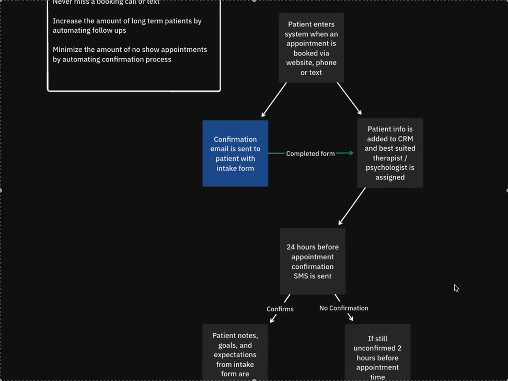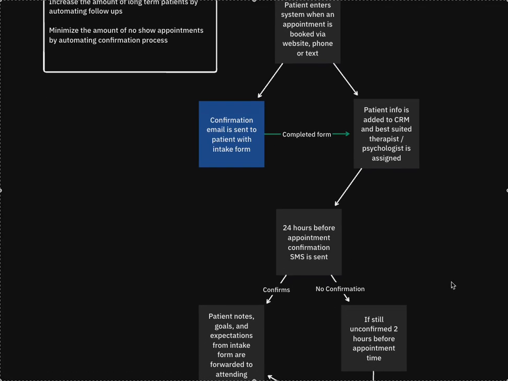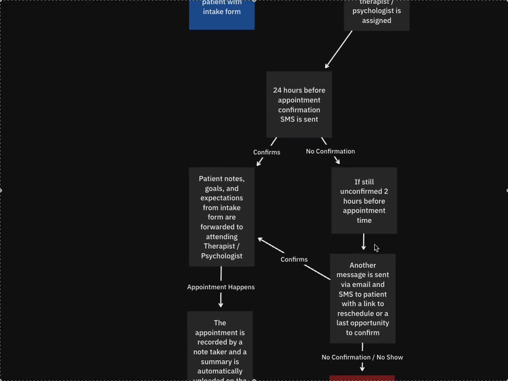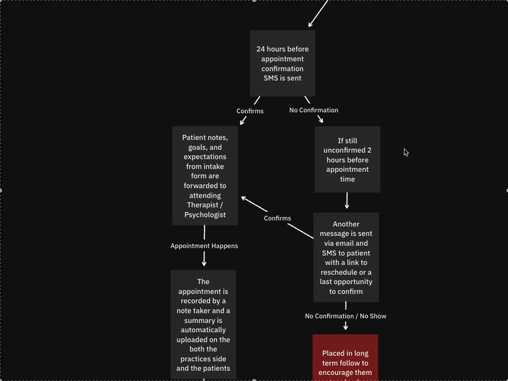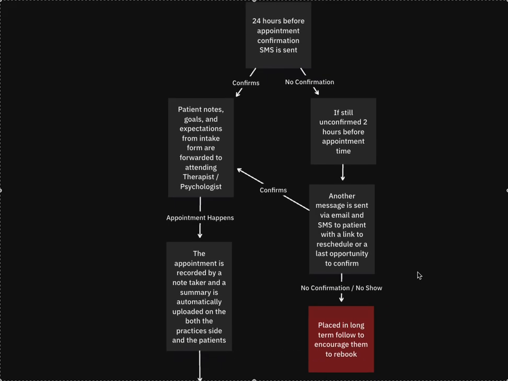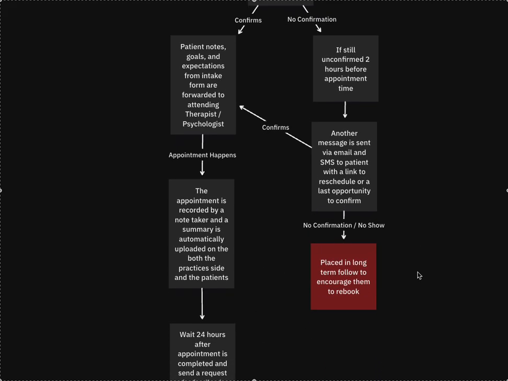So once you're there, the AI is pretty much just going to go into standby and wait until 24 hours before the appointment, as usual. If there's no confirmation, and it's still unconfirmed 2 hours before the appointment, another message is going to be sent via email and SMS to the patient with a link to reschedule, or their last opportunity to confirm. If there's no confirmation and they no-show, they're going to be placed in a long-term follow-up just to encourage them to rebook in the future.